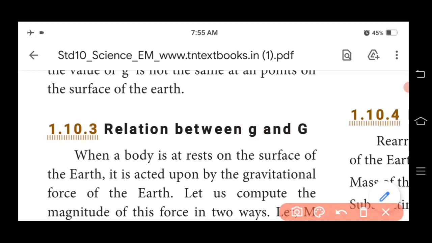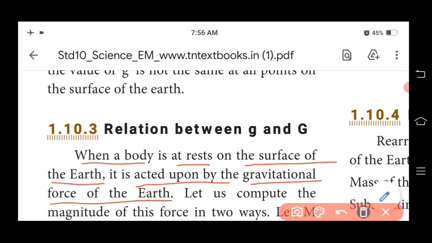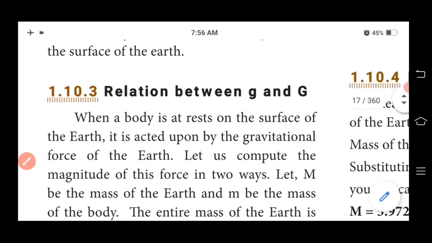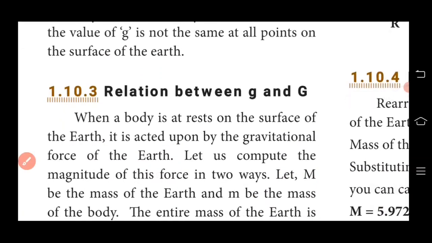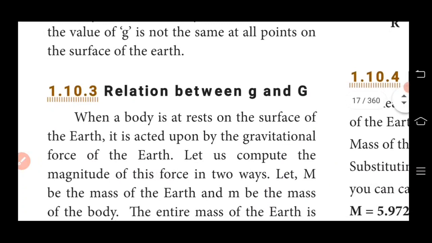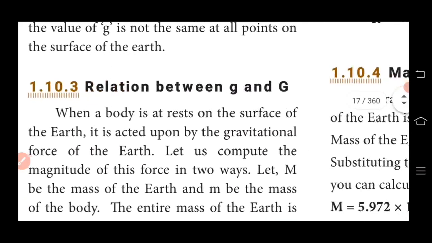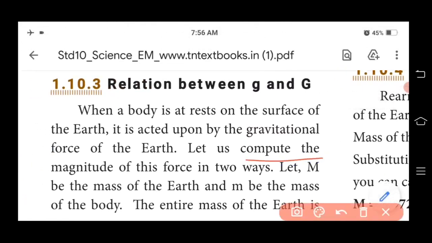So when a body is at rest on the surface of the earth, it is acted upon by the gravitational force of the earth. Even though it is at rest, it is acted on by the gravitational force of the earth. Let us compute the magnitude of this force in two ways.